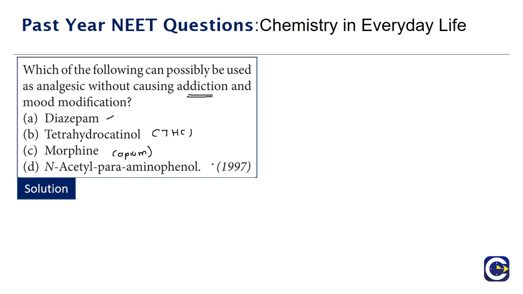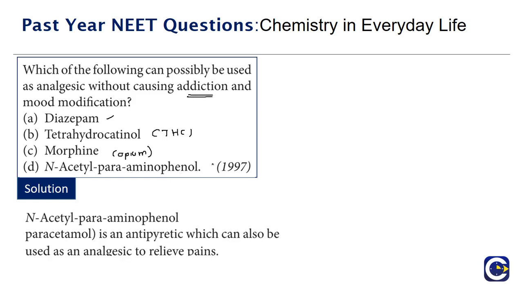The correct answer for this is option B, which is N-acetyl para-aminophenol. The common name for this is paracetamol. And it's an antipyretic. Antipyretic is a substance that is used to reduce the fever, and it can also be used as an analgesic to relieve pains. So the right answer for this is option D, which is N-acetyl para-aminophenol, commonly called as paracetamol.